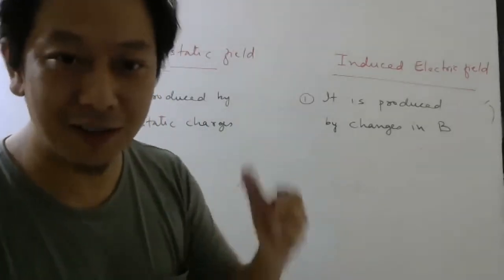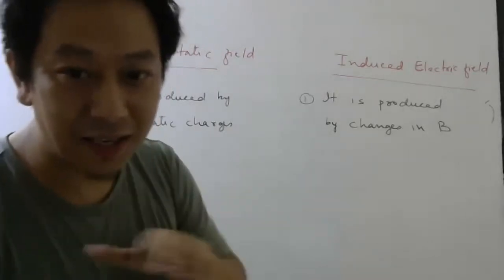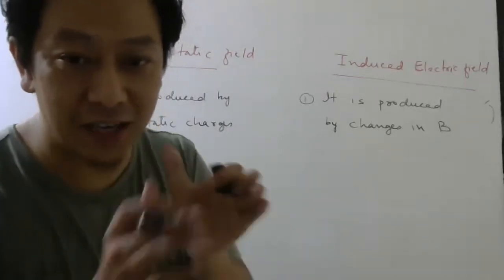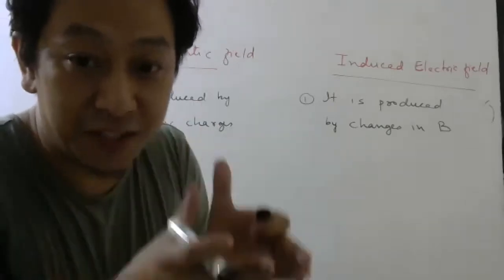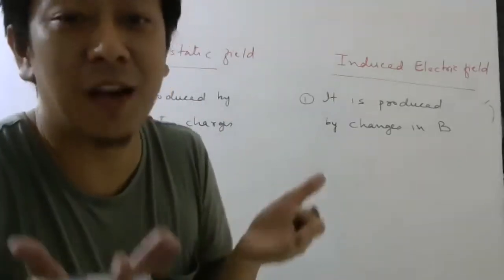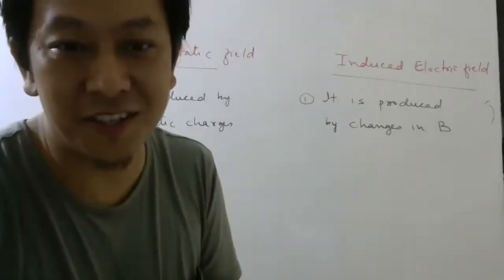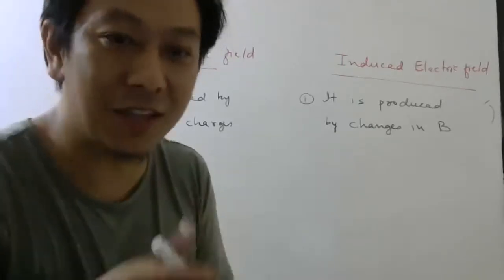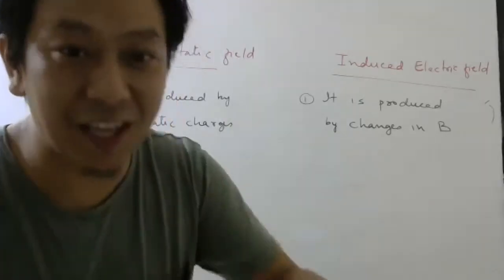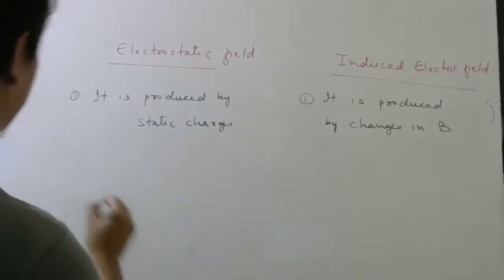So from now on, try to remember that. Once magnetic field changes in a region, you get electric field. And if you put a circuit in the electric field, what will happen? The electrons will feel a force because of the electric field. So there will be current. So that's why there was current actually.